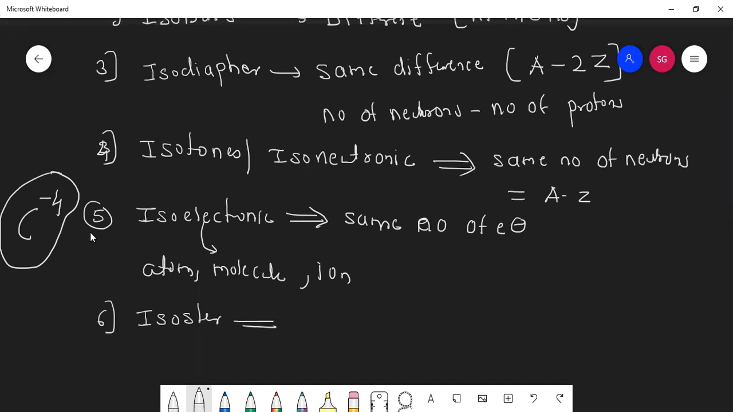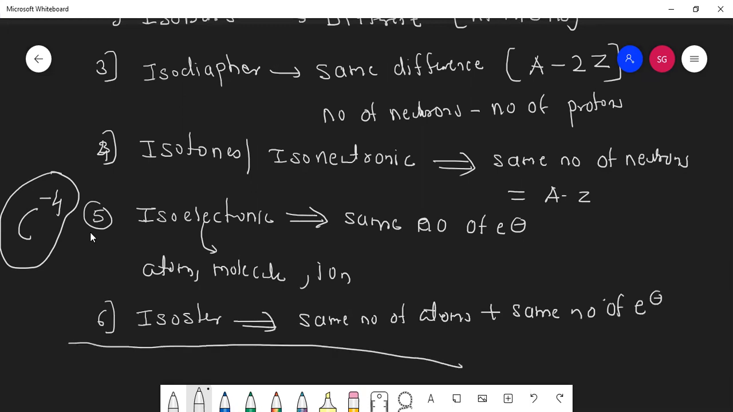So can I say isosters have the same number of atoms plus the same number of electrons? Yes, only this much chart you need to make, students. Whatever is asked in the exam, within 2-3 seconds only you should be able to answer these questions.